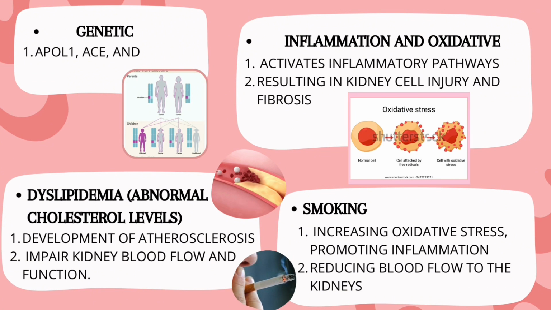Fourth is inflammation and oxidative stress. Hyperglycemia induces the production of reactive oxygen species, leading to oxidative stress. This activates inflammatory pathways, including the nuclear factor kappa B pathway, resulting in kidney cell injury and fibrosis.